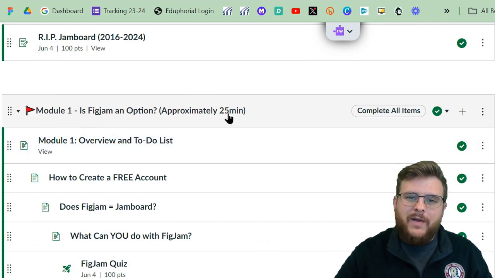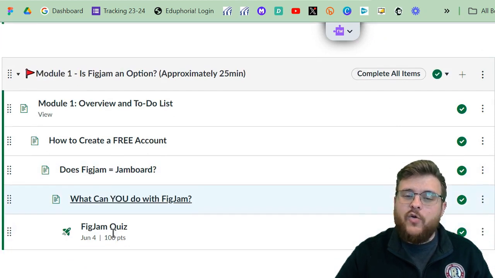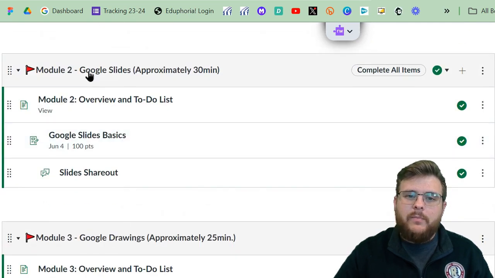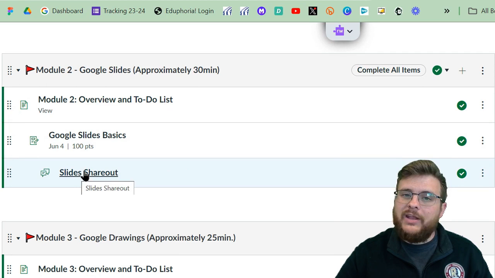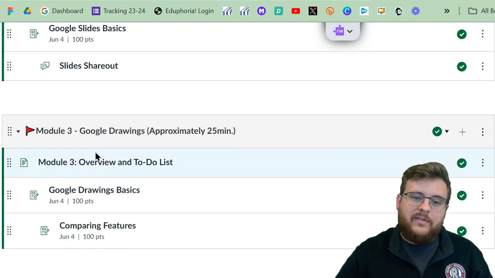Module 1 should take you about 25 minutes. It's got 4 different parts for you to click on, including instructions on how to create an account, Does FigJam Equal Jamboard?, What You Can Do in Rockwell ISD with FigJam, as well as a quiz to take at the very end. Module 2 is going to be about Google Slides and should take you about 30 minutes. You're going to have Google Slides Basics here, and then a Slides Share Out where you're going to get a chance to share what you have done in the past with your classrooms in Google Slides.